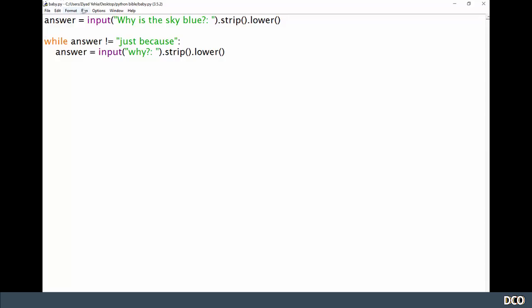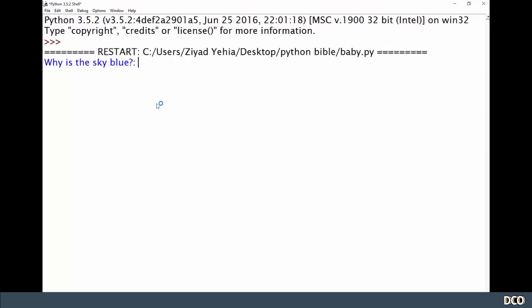So let me just show you it working. Why is the sky blue? And we could say something like, because that is how light passes through the atmosphere. You know, if you've got Einstein for a baby or something, right? You click enter, why? And you say something like, I don't know, wavelengths.